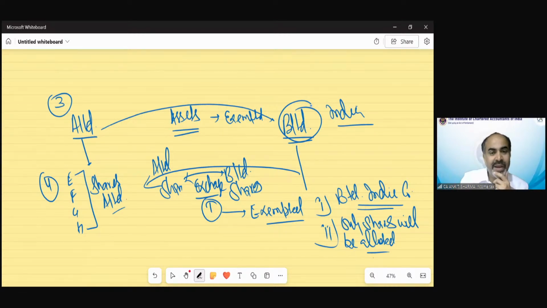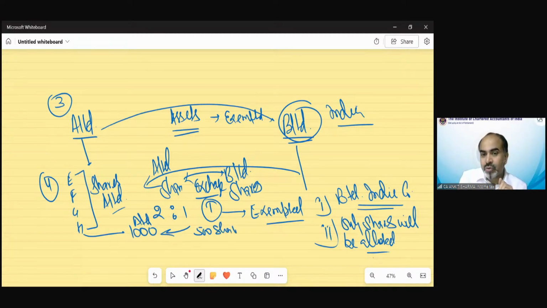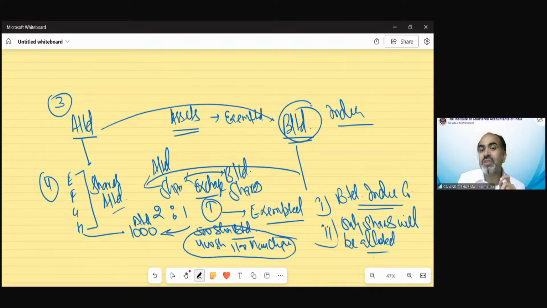Suppose there is a concept that in case of two shares of A Limited, you will get one share of B Limited. So suppose Mr. H is having 1000 shares of A Limited. So in this amalgamation, now he will get 500 shares of B Limited. So this exchange would be exempted if only shares will be provided against A Limited shares. Suppose in this case, 400 shares allotted and 100 shares monetary value has been paid by check. So in this case, this capital gain is going to be taxable. Understood?